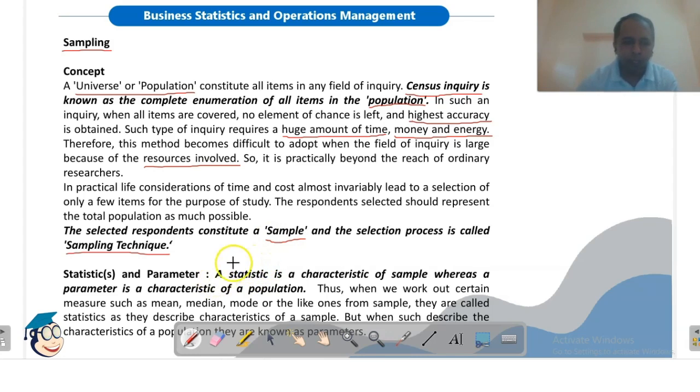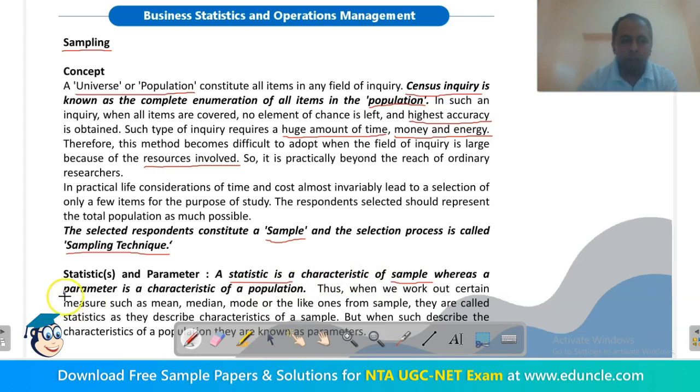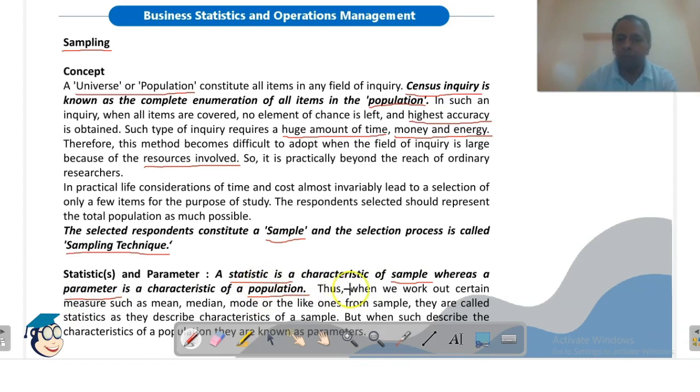Okay, now statistics and parameter. Statistics is a characteristic of a sample. So when we are considering a sample, a statistic is a characteristic of the sample, whereas a parameter is a characteristic of a population. So statistics क्या है? sample का characteristic, और parameter क्या है? population का characteristic. Okay.